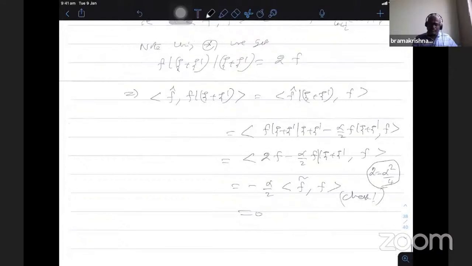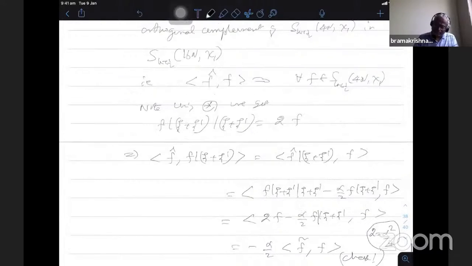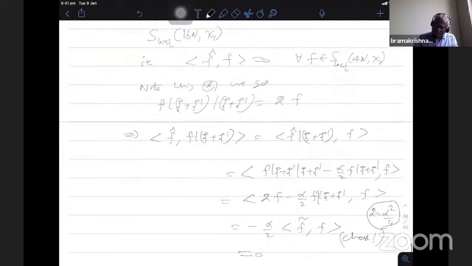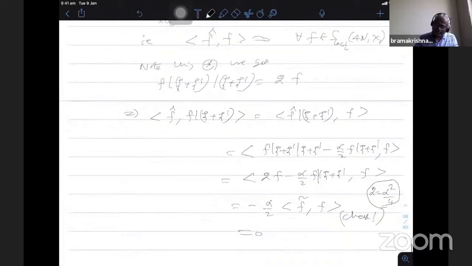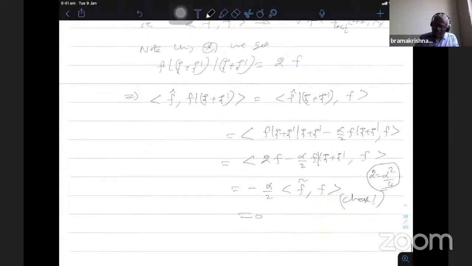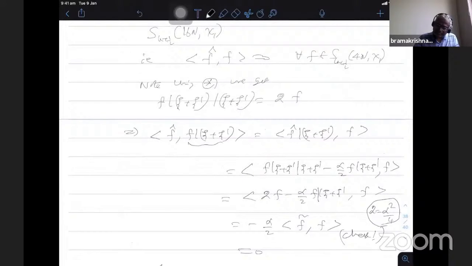Therefore, f cap is orthogonal to all forms of level 4n and chi1, so it is also orthogonal to f bar psi plus psi dash. Now f cap is nothing but a combination of this and a constant times f, right?